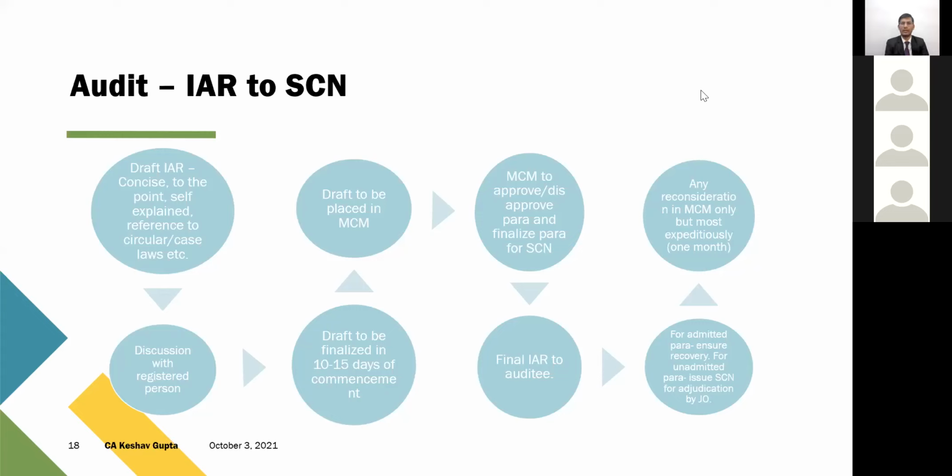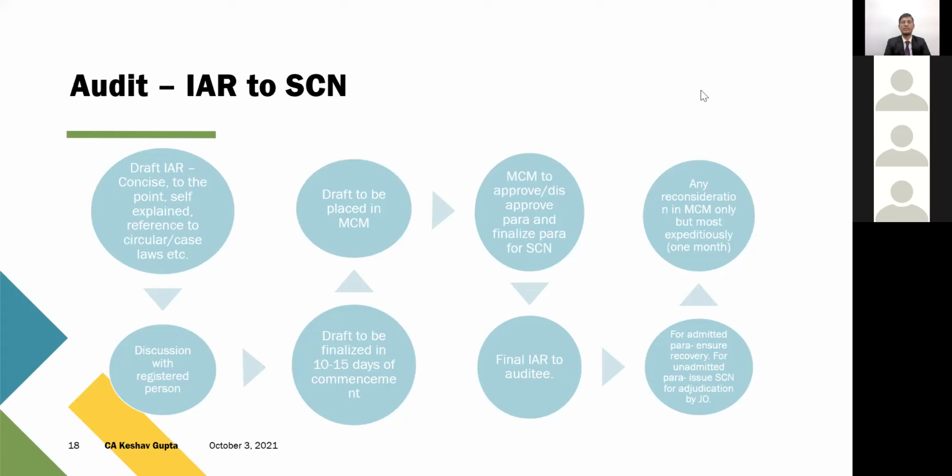For those paras which are unadmitted, or those which are litigative matters, show cause notice proceedings have to be started by the audit commissionerate. But adjudication, as I've already mentioned, will be taken care of by the concerned jurisdictional officer only. So the audit commissionerate has no power to adjudicate your case.